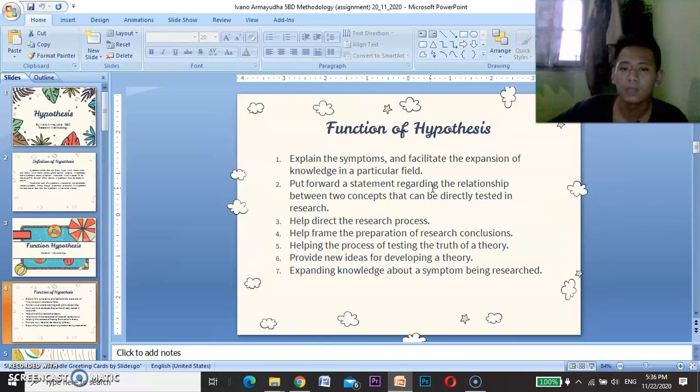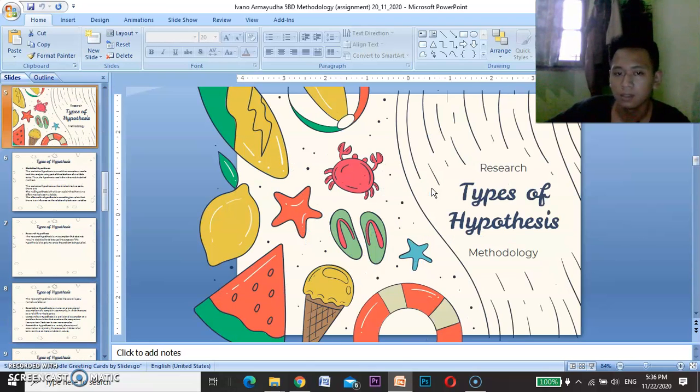Fifth, helping the process of testing the truth of theory, namely hypothesis. We will always try to reveal the truth or fact. Sixth, provide new ideas for developing a theory. And the last, expanding knowledge about a symptom being researched. The next slide is types of hypothesis.